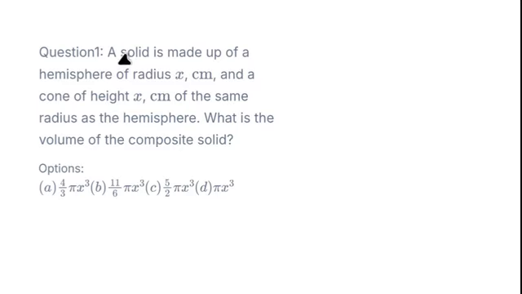The question is: a solid is made up of a hemisphere of radius s centimeter and a cone of height s centimeter of the same radius as the hemisphere. What is the volume of the composite solid? So we're trying to find the volume of our composite solid. This topic is under mensuration.